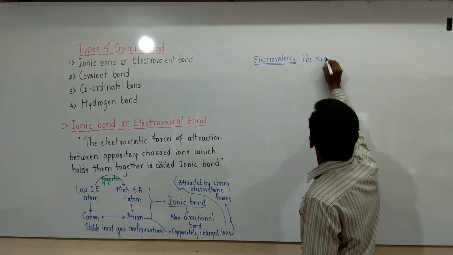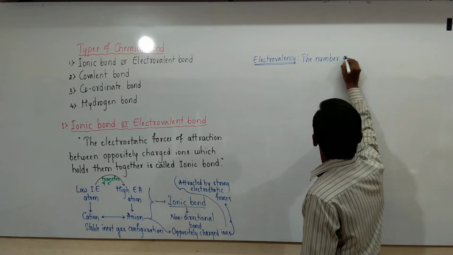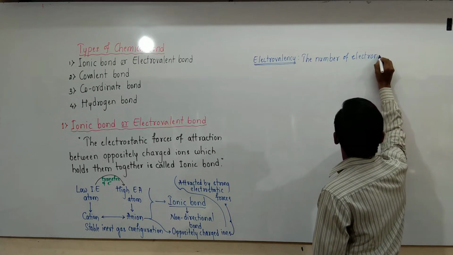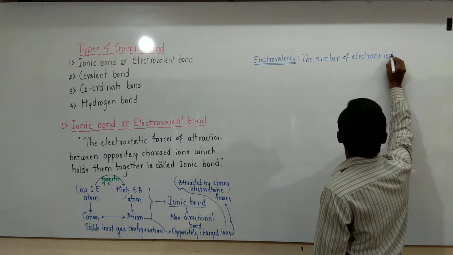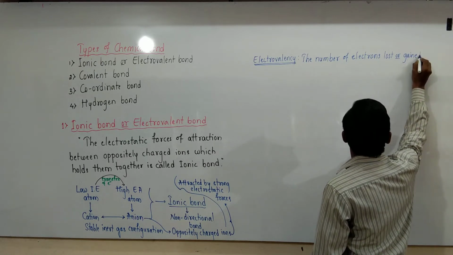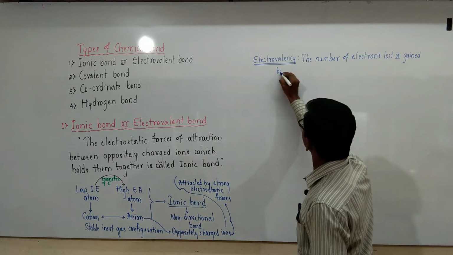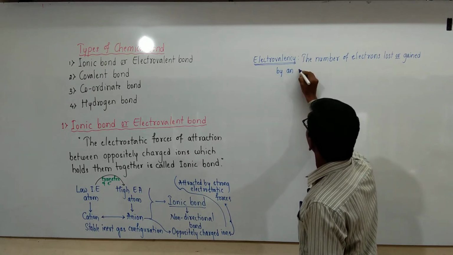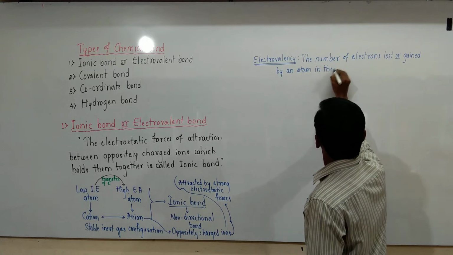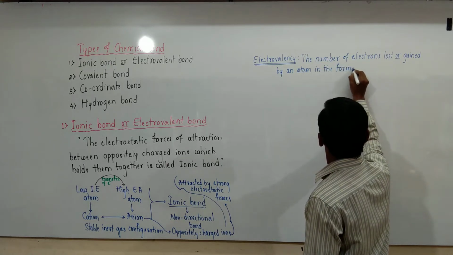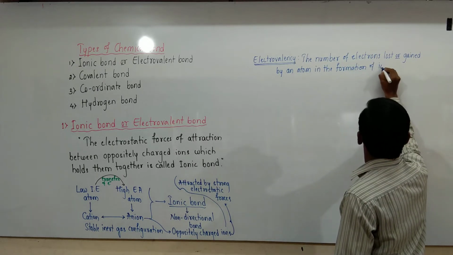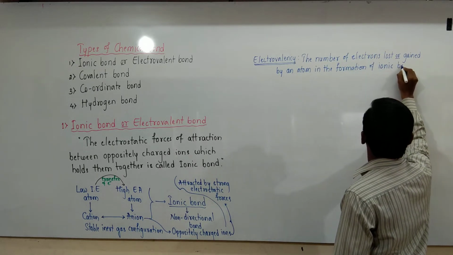The number of electrons lost or gained by an atom in the formation of ionic bond.